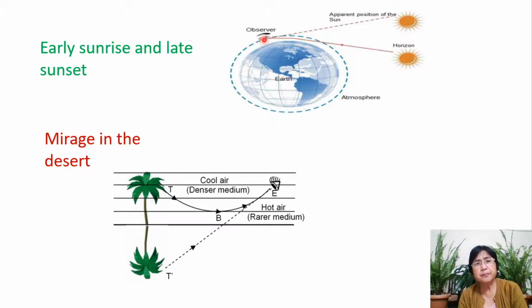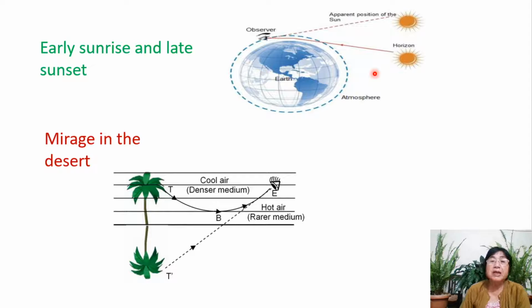As a result, it's like going from one medium to another medium to another medium, from rarer medium to denser medium to denser medium. And the densest layer of the atmosphere is near the surface of the earth. As you go a little distance away from the surface, the layer of the air becomes thinner and thinner. So they act as rarer medium.